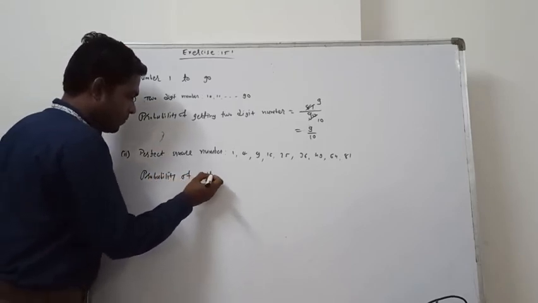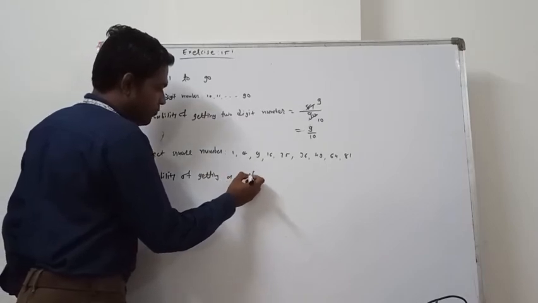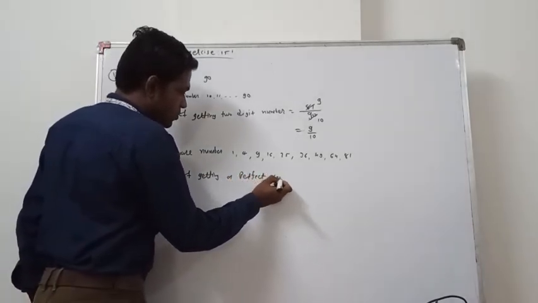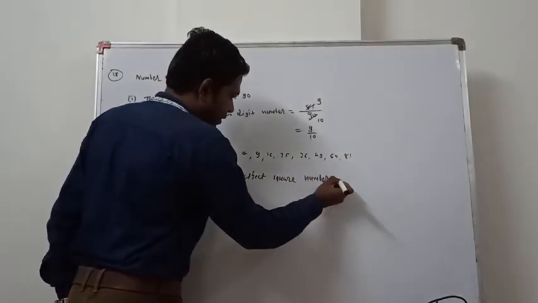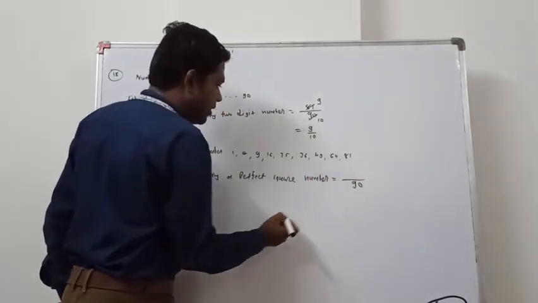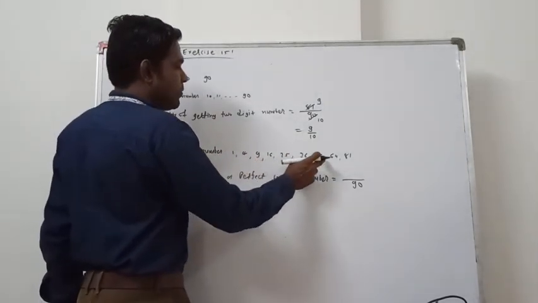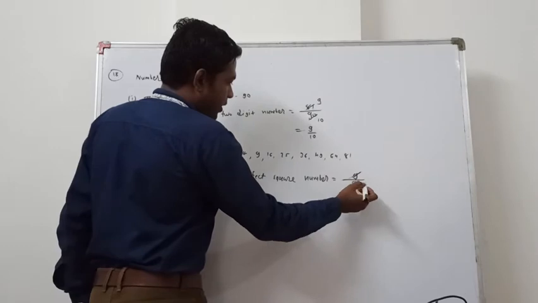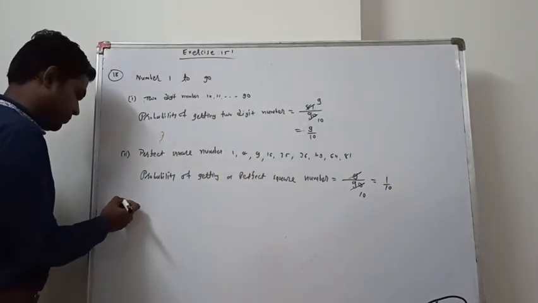Now probability of getting a perfect square number equals total numbers 90, perfect square numbers are 1, 2, 3, 4, 5, 6, 7, 8, 9. So 9 tens are 90, then the answer is 1 by 10.